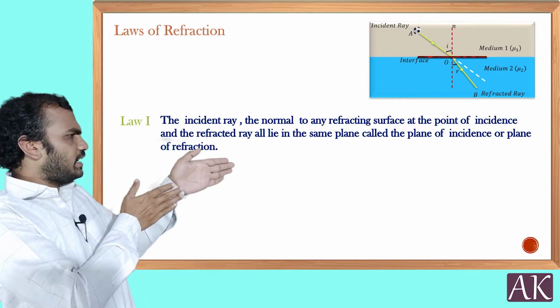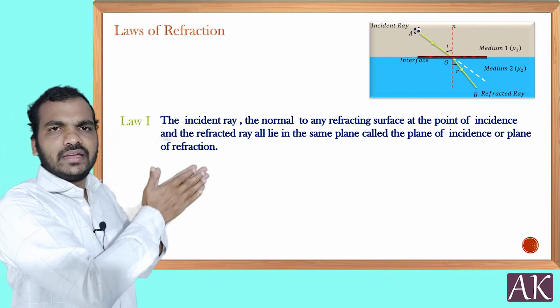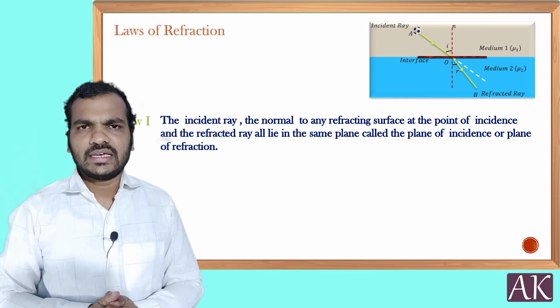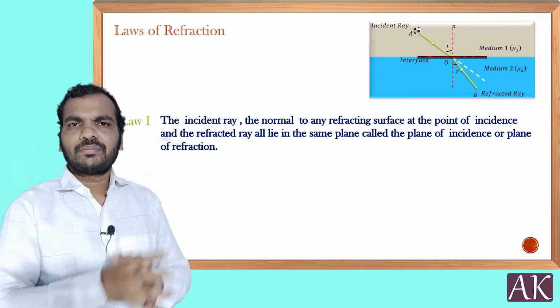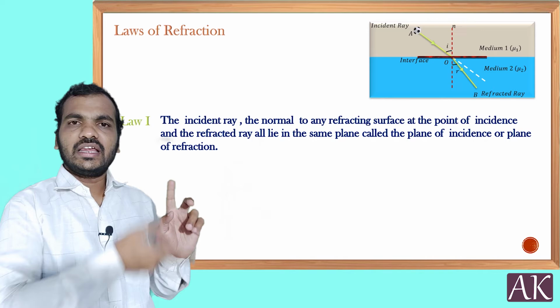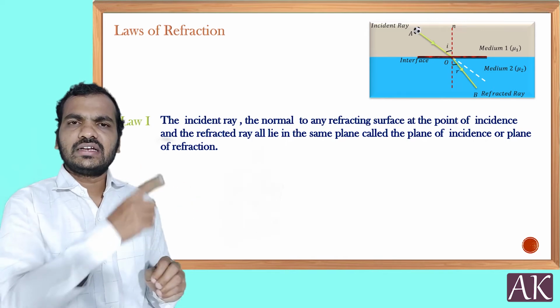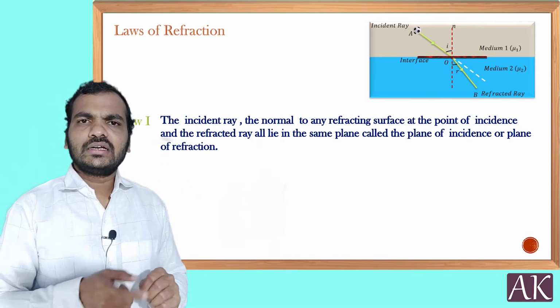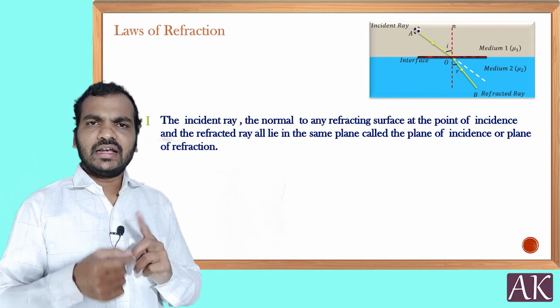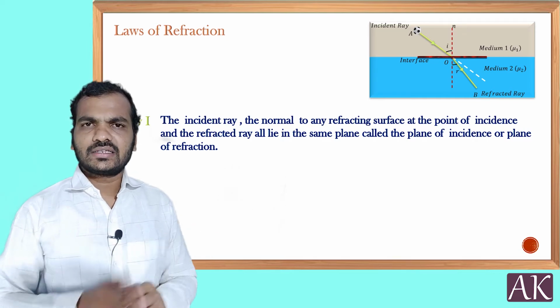When you see from the side, it all looks like a sheet, like a plane. So that is what we are going to say: here all three lie in a plane. That is the first law. There, the reflected ray, incident ray and normal; here, the incident ray, refracted ray and normal. All three lie in the same plane.